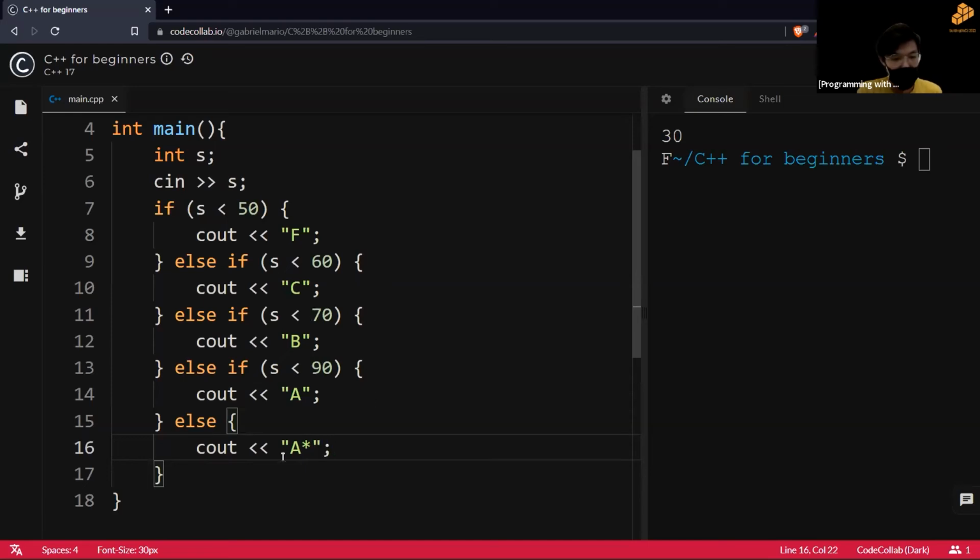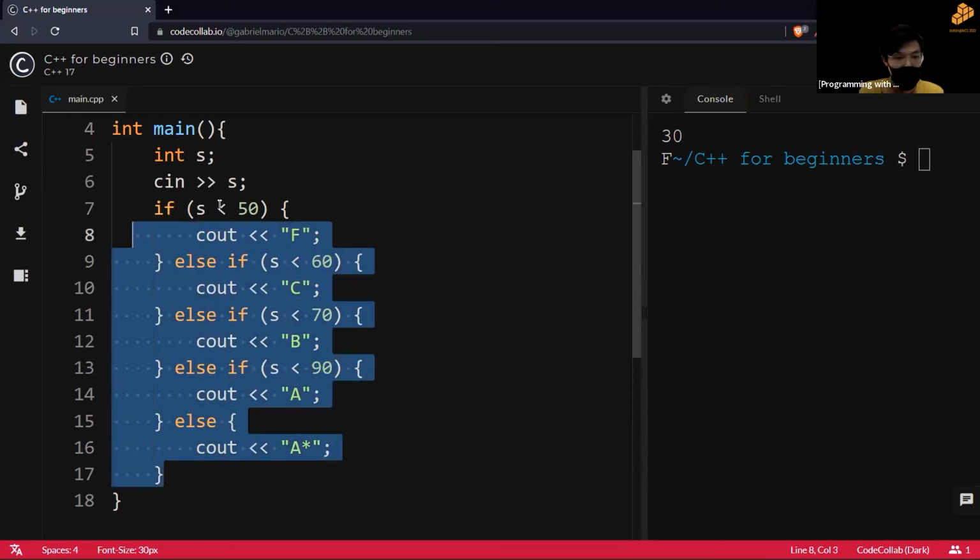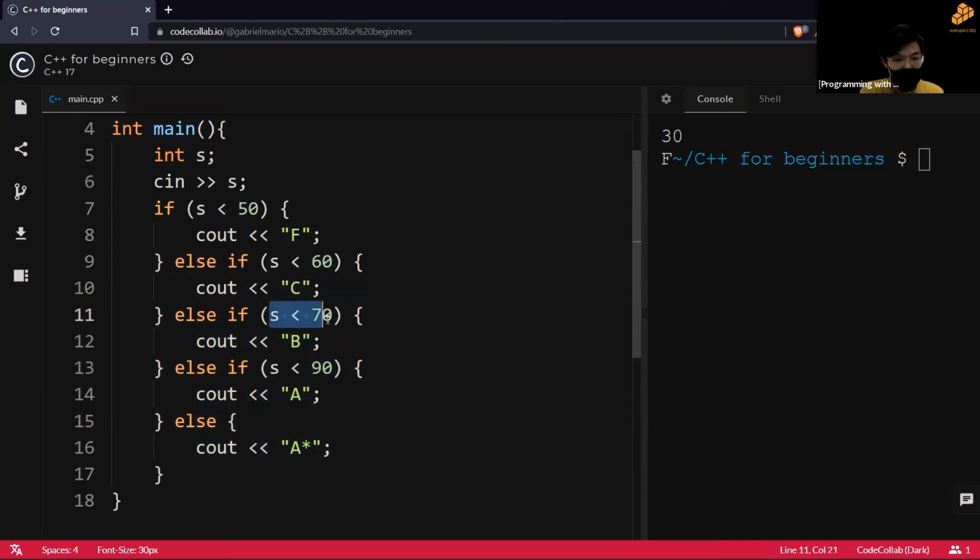All right, so this is another way of doing it. As you can see, the conditions are a little bit shorter compared to the previous one, because in this one we don't use an AND. So why does this work? This works because we accounted for all the numbers. First we accounted for all the numbers which are less than 50, so this will result in F. Why does the previous method need an AND, but this one doesn't? Because in this case, we already accounted for everything below 50.